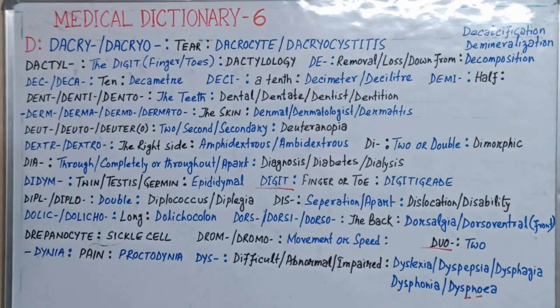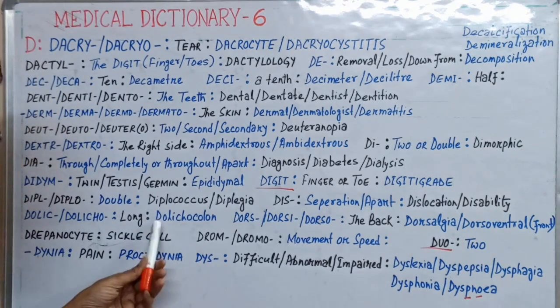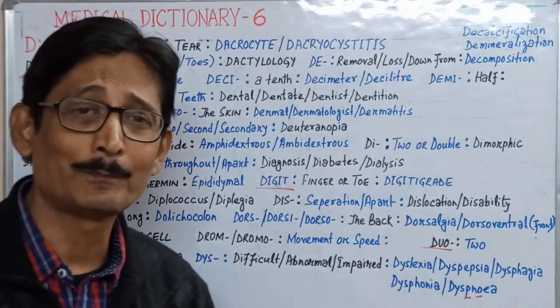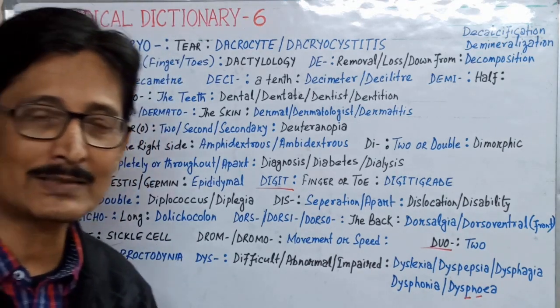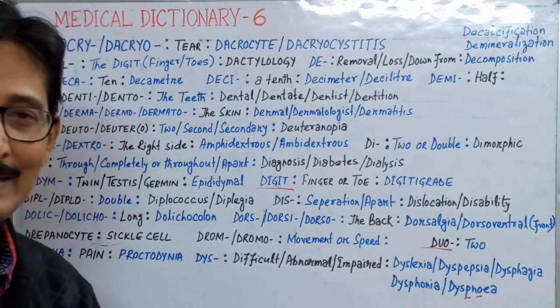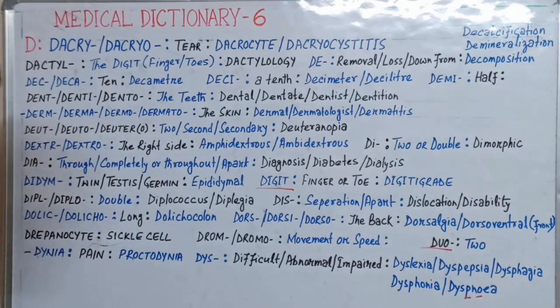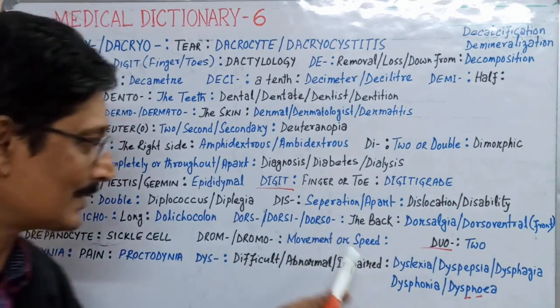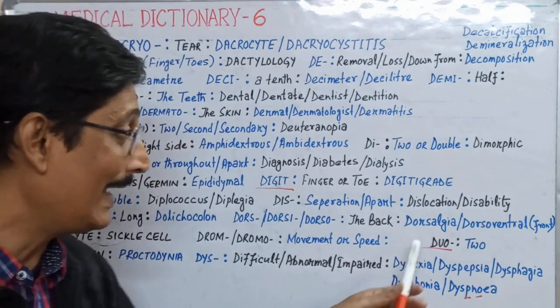Dolic or dolicho means long. Here is the dolichocolon, that is our colon. All of you know about the transverse colon, ascending colon, descending colon. If the length of the colon is much larger, it is known as dolichocolon. Dors or dorsi or dorso, again a prefix, means the back side.